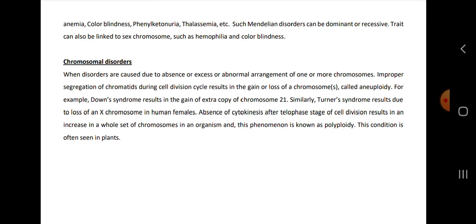Then absence of cytokinesis after telophase stage of cell division results in increase in a whole set of chromosomes in an organism, and this phenomenon is known as polyploidy, and this condition is often seen in plants. So this chapter is over. Hope you understood it. This is the whole summary of the chapter.